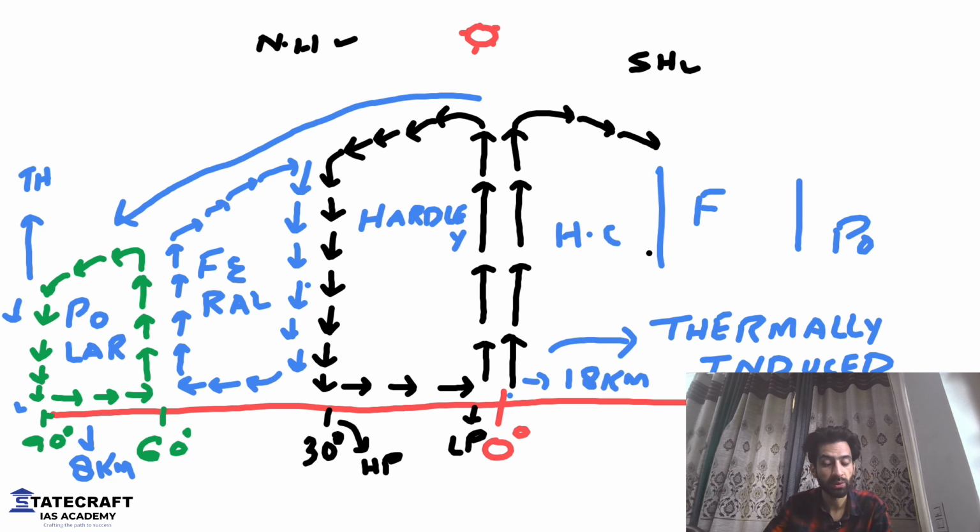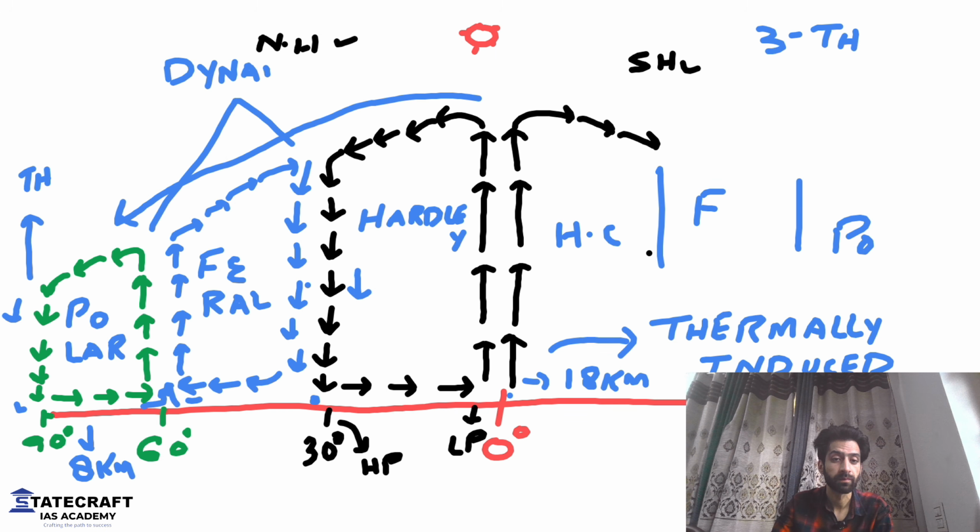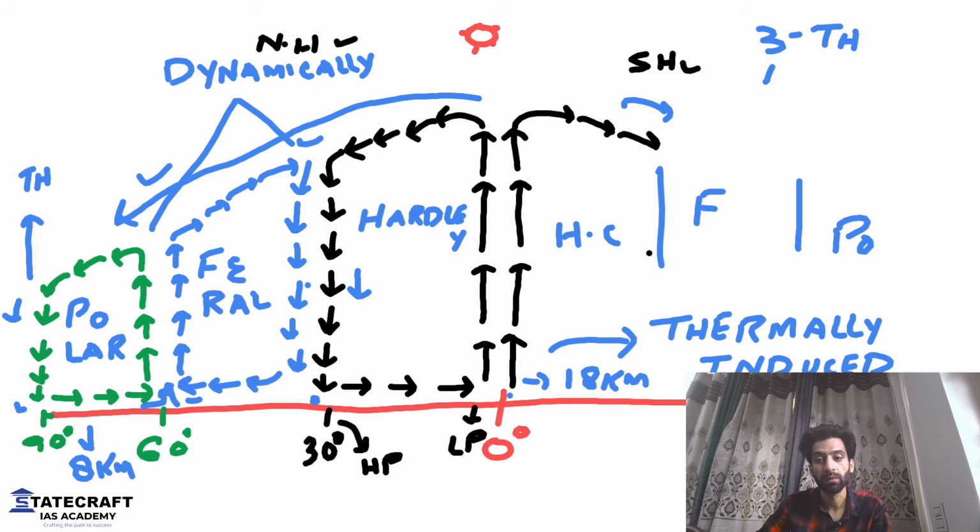south as well. As I told you, the same thing will happen in the southern hemisphere as well. So we have a total of 3 thermally induced pressure belts. What about the other two? See, this air is coming down and putting high pressure on this region. Same thing. This is because of the collision of the two airs. So these are not thermally induced. These are dynamically induced. Okay, dynamically induced. These two, and the same again in the southern hemisphere. 2 plus 2 is 4. So a total of 7 pressure belts are located on Earth.